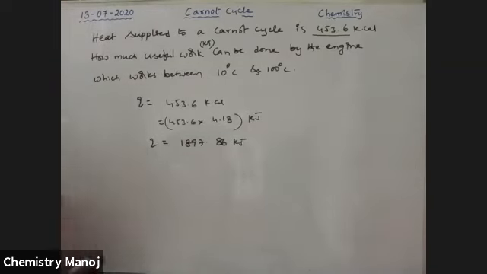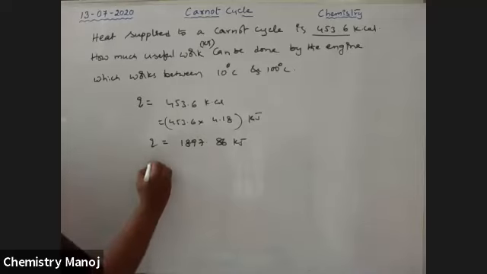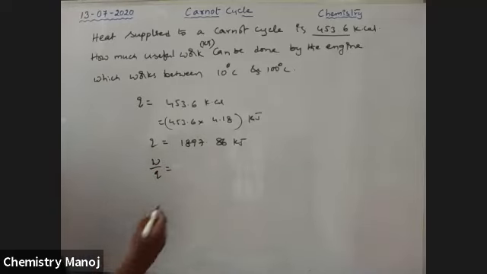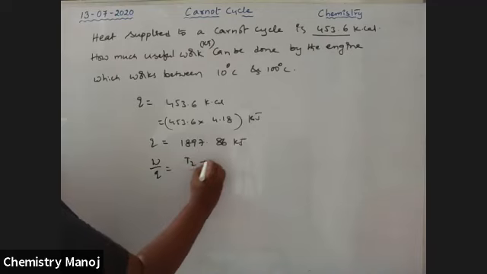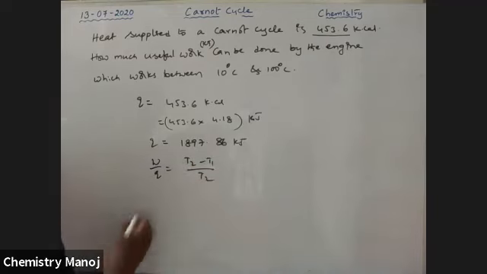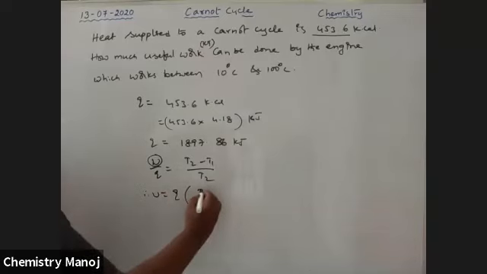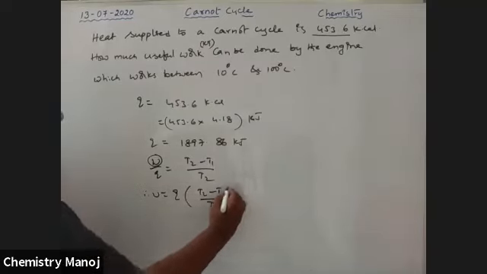Now we know W by Q is equal to T2 minus T1 by T2. So we want to calculate W. Therefore, W is equal to Q into T2 minus T1 by T2.